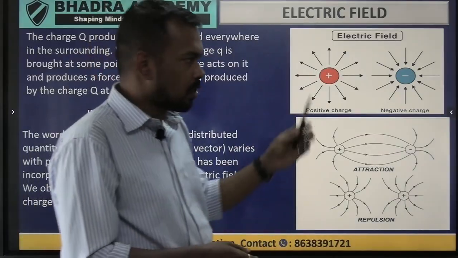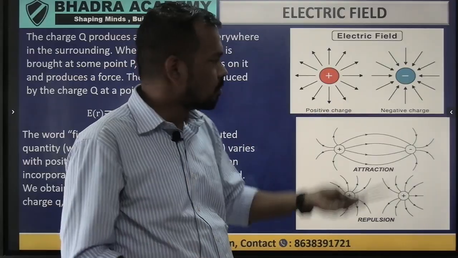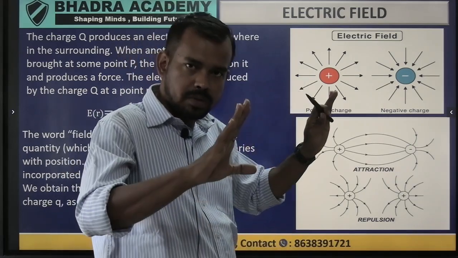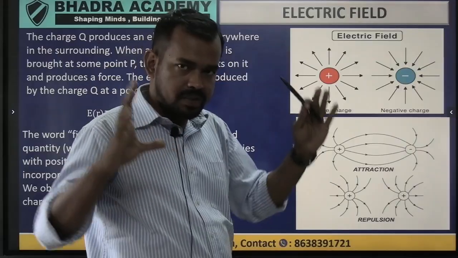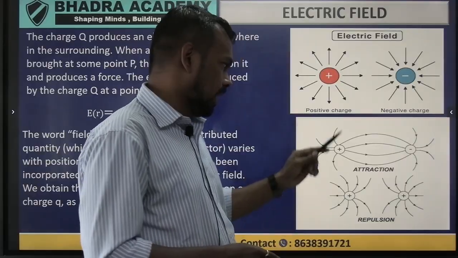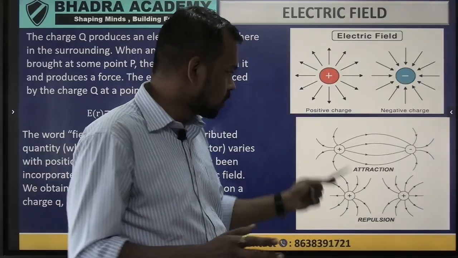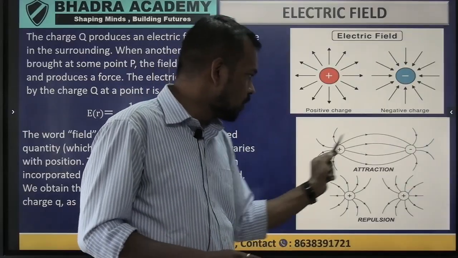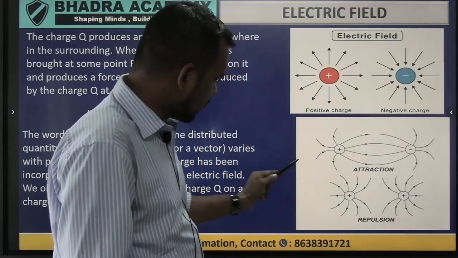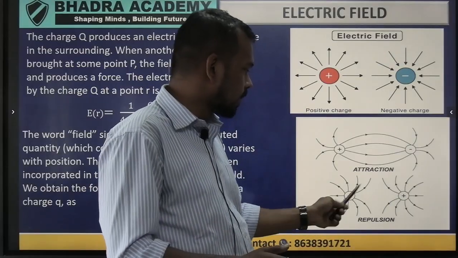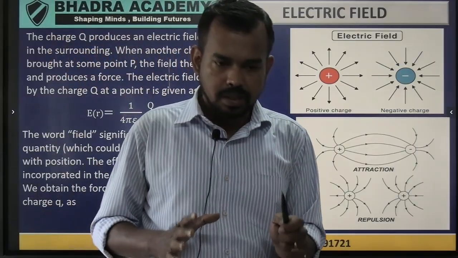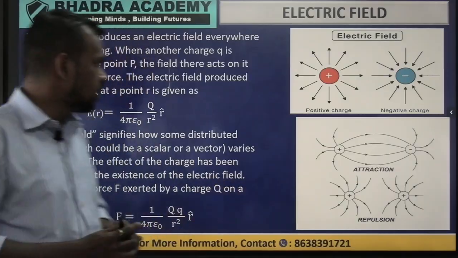Here we have already talked about it. There are two kinds of polarity: positive polarity and negative polarity. If it is a positive polarity, the field lines will go out of the charge. If it is a negative polarity, the field lines will go inside the charge. These are the field lines. If they are of opposite polarity, they will have attraction, so the field lines will go from positive to negative. If they are of the same charge, it will have repulsion, so the field lines will go away from each other.